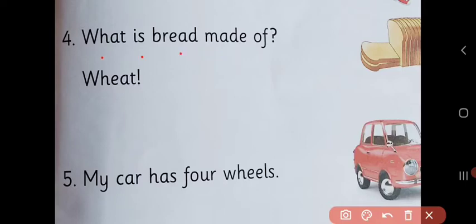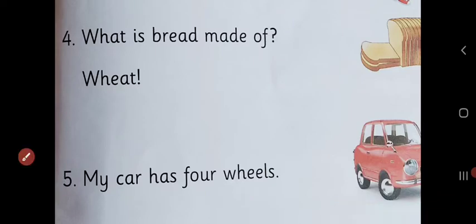What is bread made of? Wheat. Now we'll read number 5. My car has 4 wheels. See here, picture of car is there. My car has 4 wheels.